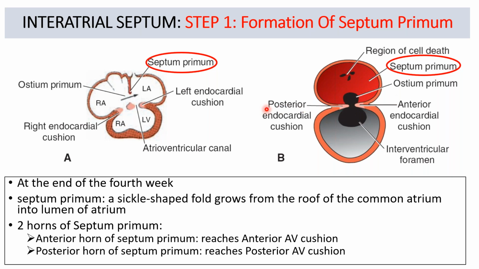So this is the anterior part and this is the posterior part. This should be the anterior endocardial cushion, and this should be the posterior endocardial cushion. From the superior wall of the atrium, this red area is the septum primum. You can see the fold is sickle shaped. This septum arises from the roof of the common atrial chamber and grows towards the lumen of the atrium. If you look carefully, it has an anterior horn and a posterior horn. This is the anterior horn of the septum primum, which reaches the anterior AV cushion. The posterior horn reaches the posterior AV cushion.